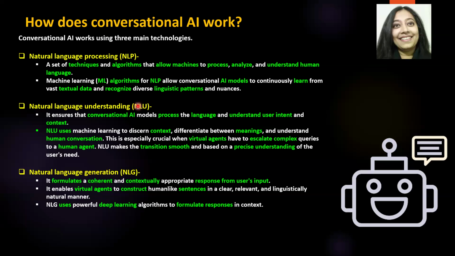Now, out of NLP, NLU, and NLG, the most important as per me is NLG. If you ask why: NLP and NLU are good, because remember, the human is asking you a question. So the human knows what the human has asked. The user knows what the user has asked. All the magic happens behind the scenes that the human does not see. That's the machine learning magic happening behind the scene.